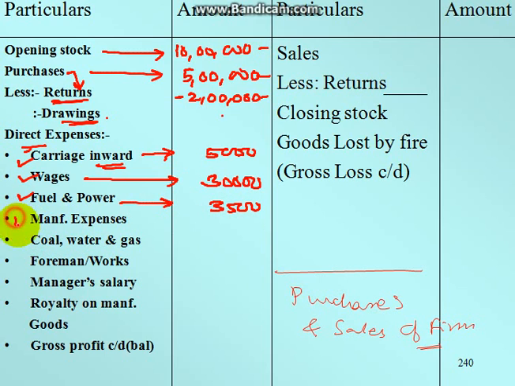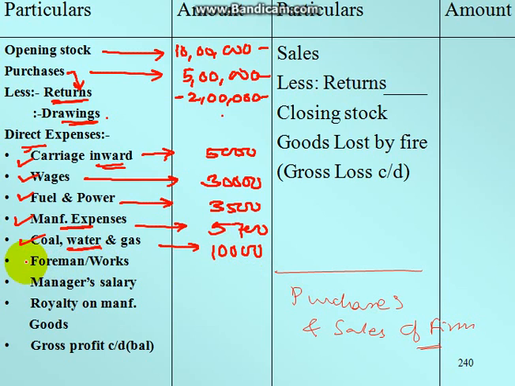Now manufacturing expenses related to the product manufacturing, say 5,700. Some coal, water and gas was used for production of a specific product, so that cost around 10,000 rupees.